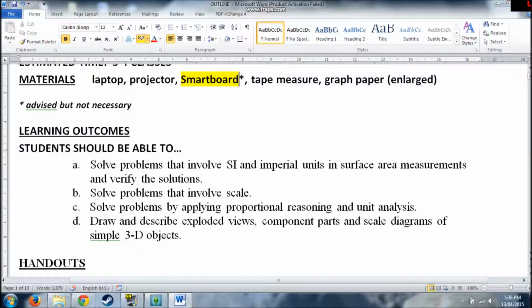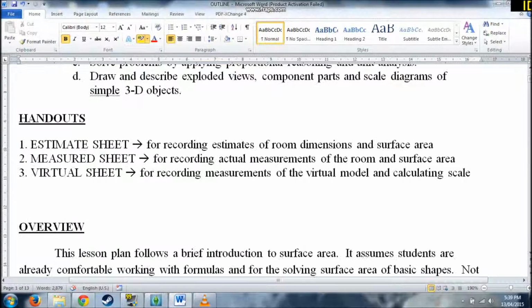Using SI and imperial units, they're going to experience both those in surface area measurements. They're going to solve problems that involve scale. They're going to solve problems with proportional reasoning and unit analysis, which is basically, it happens in one go. And also describe and draw exploded views and scale diagrams of 3D objects.